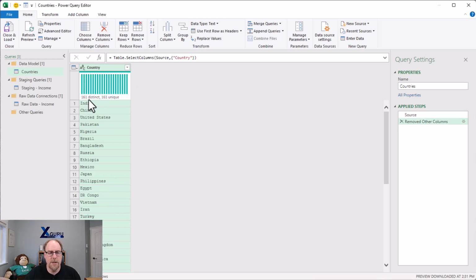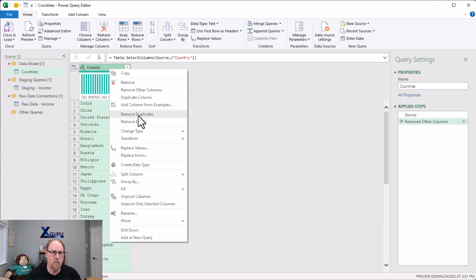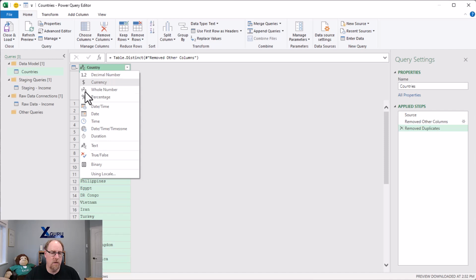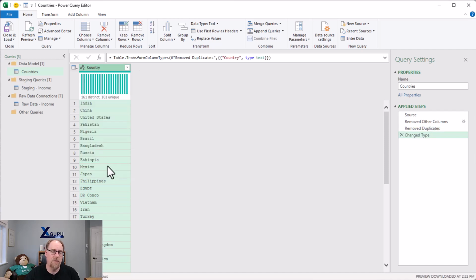Now there are 161 distinct and unique values here, so I know each of these are individuals that don't repeat, which is great, but it's always a good idea to remove duplicates on your primary key just to be safe. So I'm going to do that right now, remove duplicates. And then another quick little pro tip here is as your last step of your data model table loads, you should always reset the data types just to make sure that you never get a mixture that throws it into a state that Power Pivot has to decide, because that can actually mess things up. So for right now, there we go. Country set up as text, everything looks good.